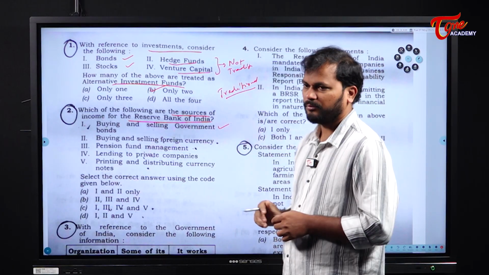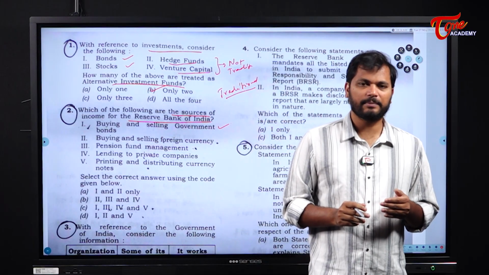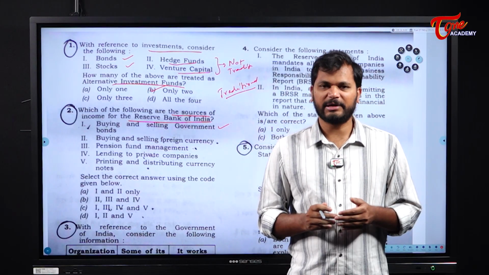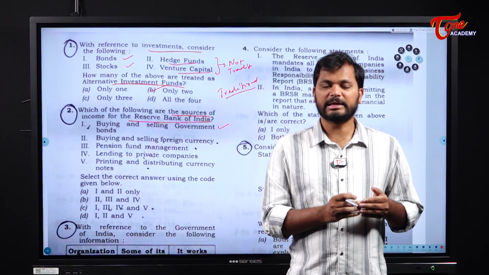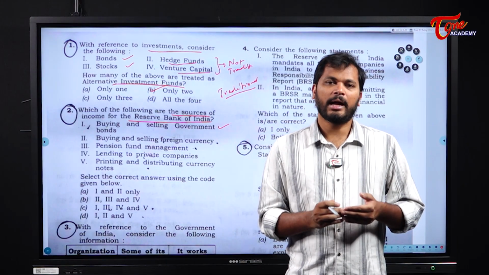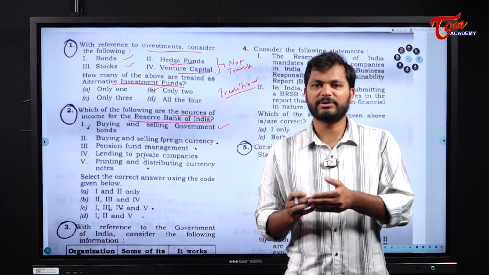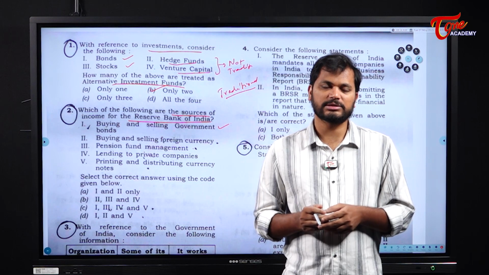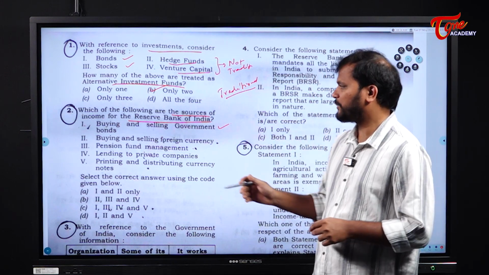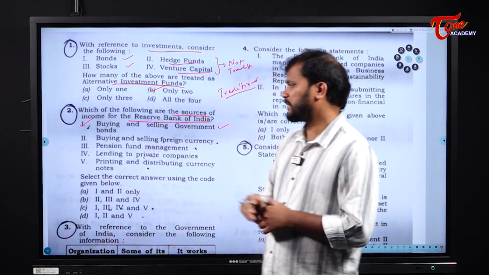Yes, this is right. Why? Because when the Reserve Bank of India purchases the bonds, it gives money to the government, and the interest earned out of that money lent to the government is the profit, or the income, to the Reserve Bank of India.